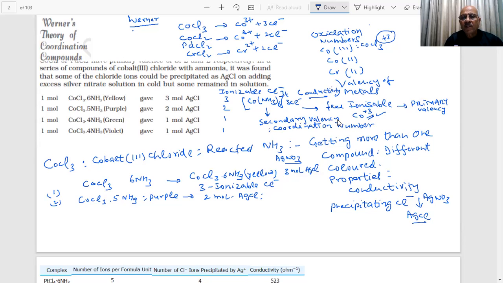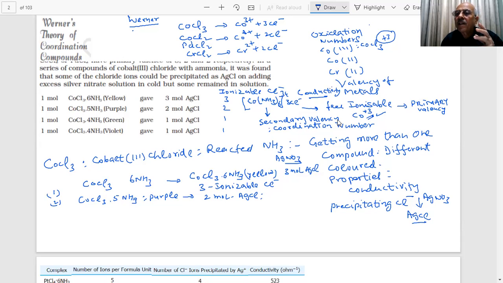How the coordination compounds were discovered. Basically, CoCl3 has been studied a lot by adding ammonia. If I add different moles of ammonia, you get different compounds. In an attempt to explain that, Werner solved this problem by saying that these are not simple compounds or double salts. These compounds have two things, ammonia and this. It looks something like a double salt, but these are not double salts.